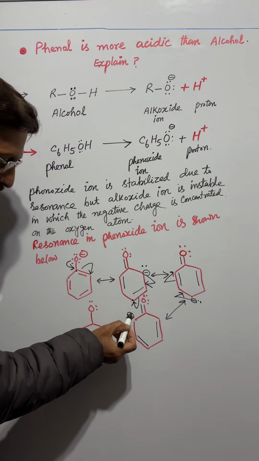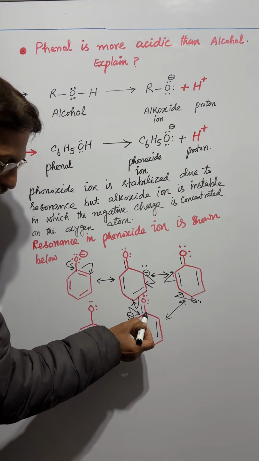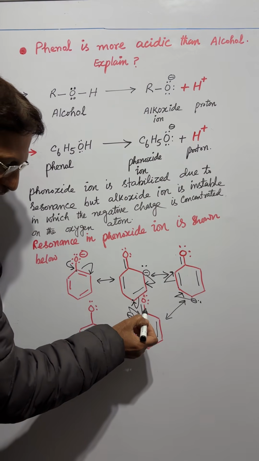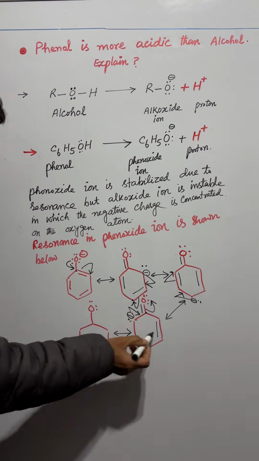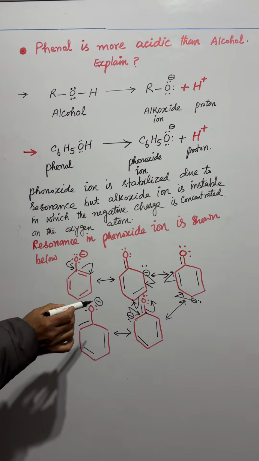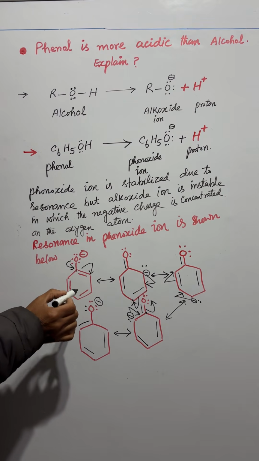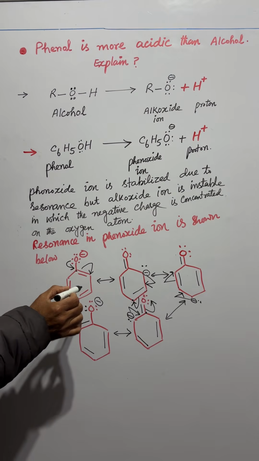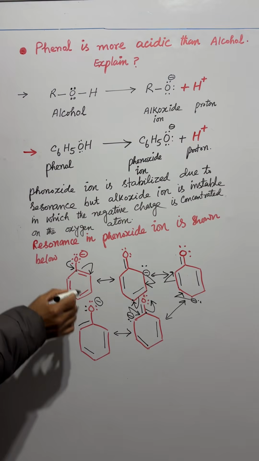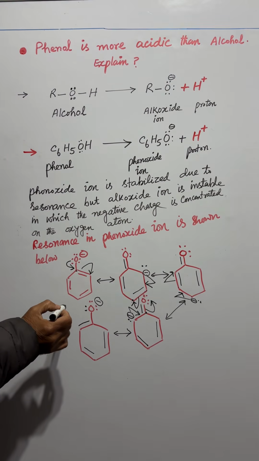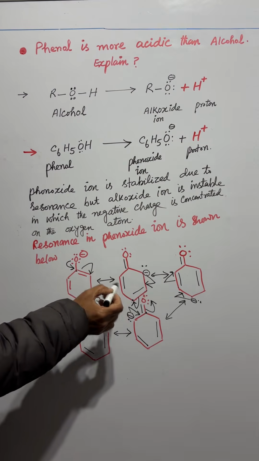Now this carbon atom will donate its electrons and will form a double bond with this carbon atom, and the electrons of this double bond will move towards this oxygen atom. This is our final structure. These are the resonating structures of phenoxide. These resonating structures show that the negative charge is dispersed over the ring. That is, the negative charge is delocalized in case